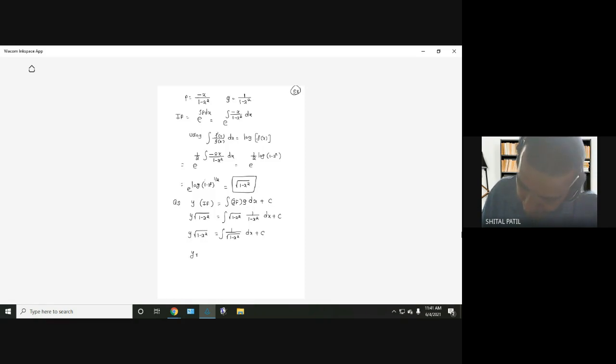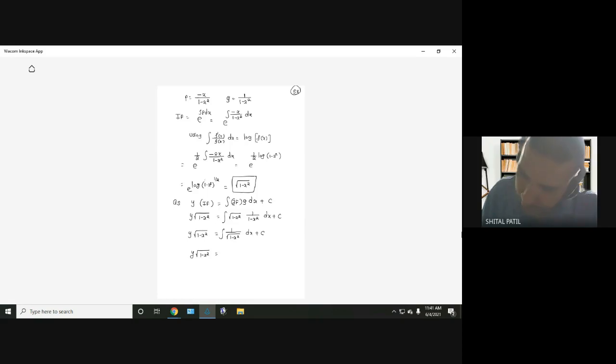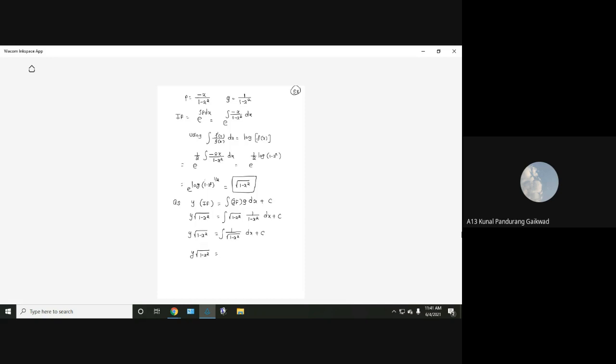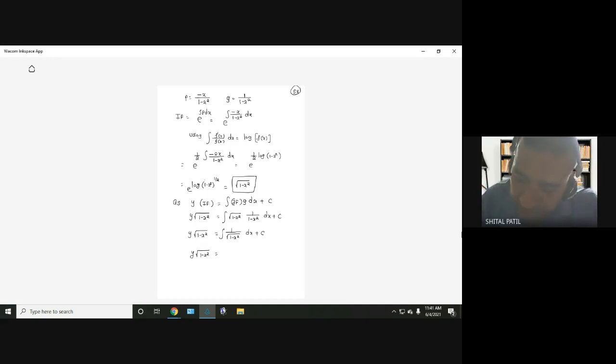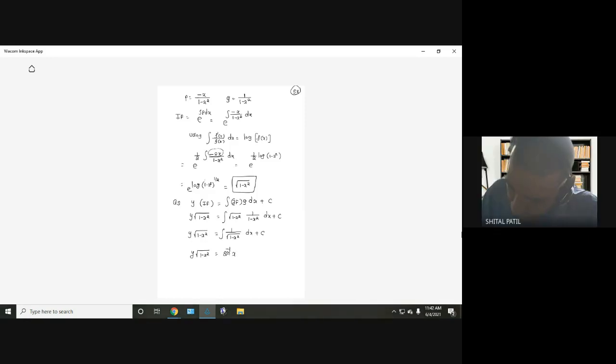That's it. So there is a minus sign, right? Where? Minus 2x upon 1 minus x square. So the derivative of 1 minus x square is minus 2x, right? So this whole term is f dash of x. Yes, sir, understood. This is the solution.